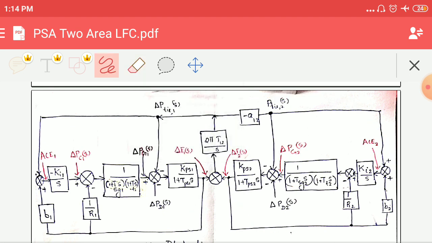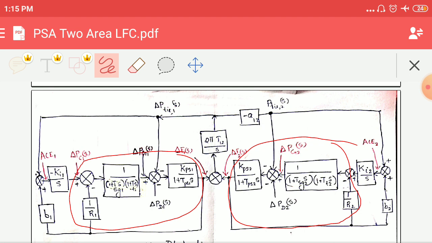Now let's go through each of them separately. You can see that first the basic block diagram is drawn for control area 1 and control area 2. I hope you remember this portion, as in the single area case we have already found how to draw the complete block diagram. So this is the complete block diagram of the single area case. Now what is added is we are adding two areas together. These two areas are added together.